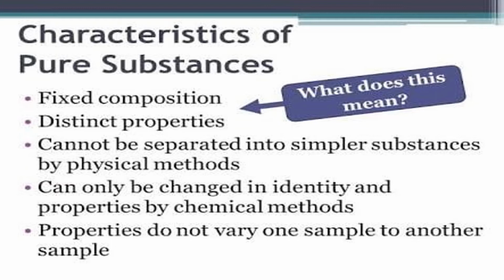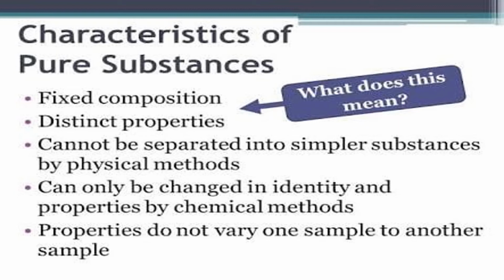Moving further, properties do not vary from one sample to another sample. It means, suppose you have copper sulfate crystals with you and your friend also has copper sulfate crystals with him, then the properties of both the crystals do not vary, whether you are living in Patna or in Delhi.